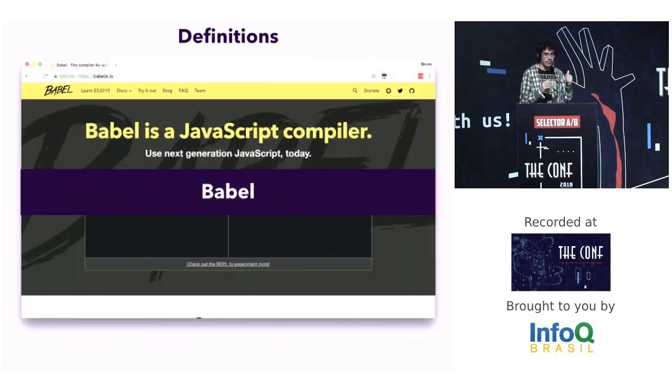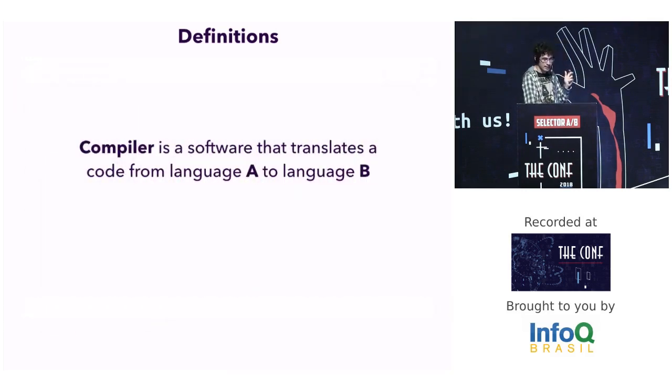We have a very nice compiler called Babel. It's a compiler that translates a code from JS to JS code around different JS versions, or still on the same JS version, but generates an optimized code to run faster or lighter. Then it makes sense a compiler that translates a code from language A to A.